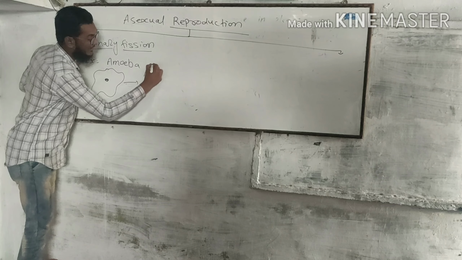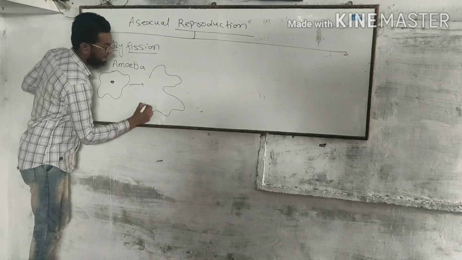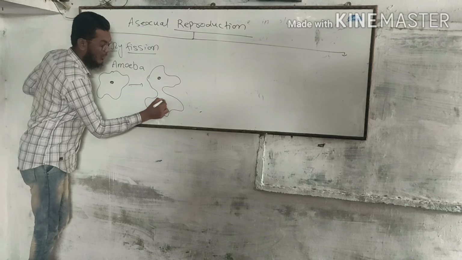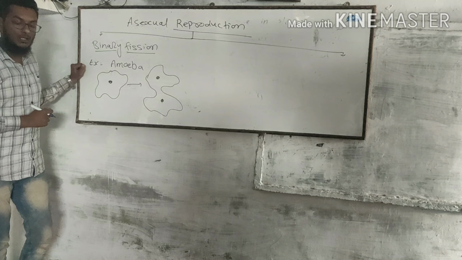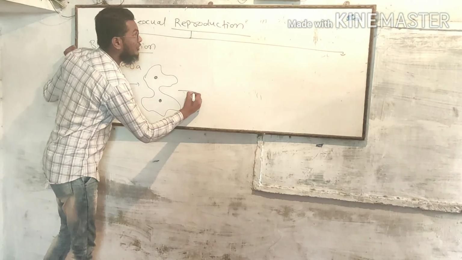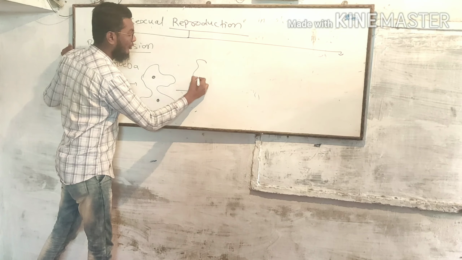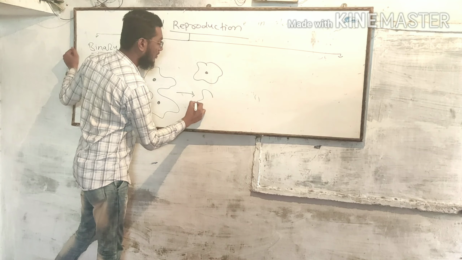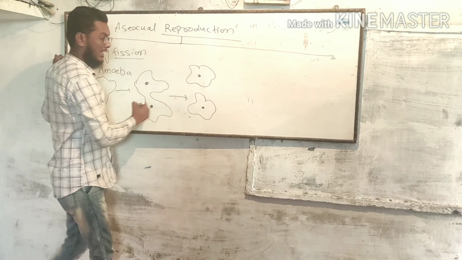They will divide into two amoeboid cells. After some favorable condition, it divides to form two daughter amoeba.